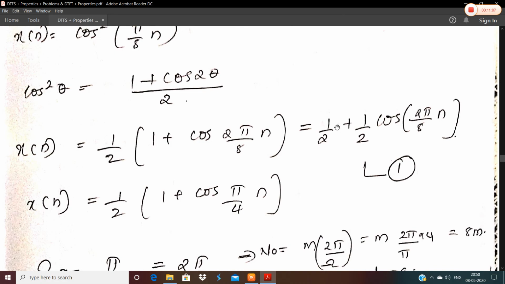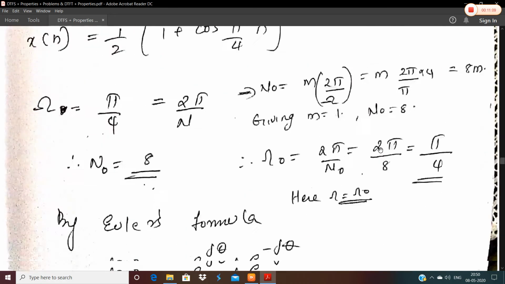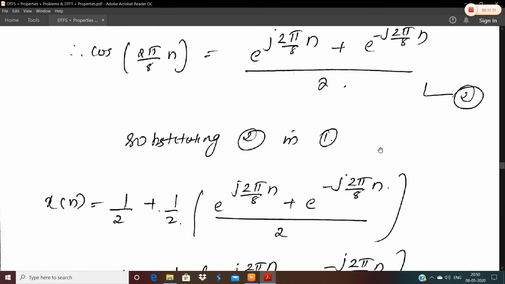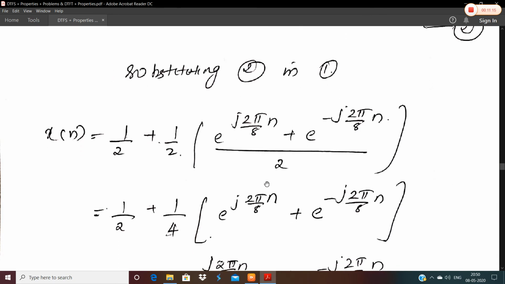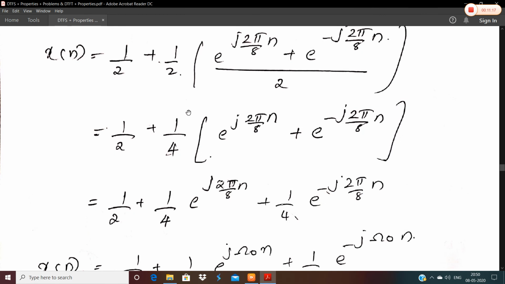So we'll get half plus half into e raised to j 2 pi by 8n plus e raised to minus j 2 pi by 8n, by 2. In the next step, we'll take this 2 outside. So it becomes 1 by 4 into e raised to j 2 pi by 8n plus e raised to minus j 2 pi by 8n. And it becomes half plus 1 by 4 into e raised to j 2 pi by 8n plus 1 by 4 into e raised to minus j 2 pi by 8n.